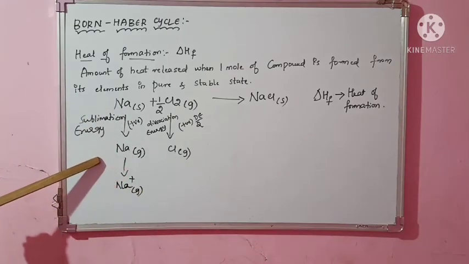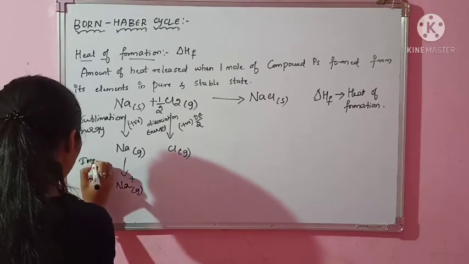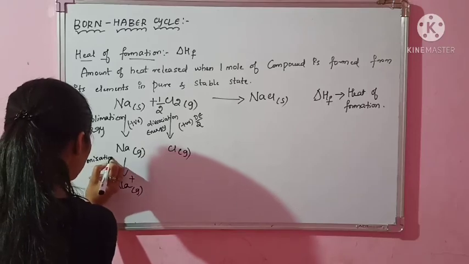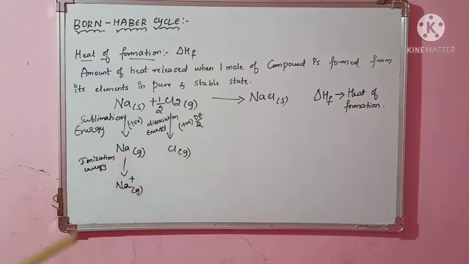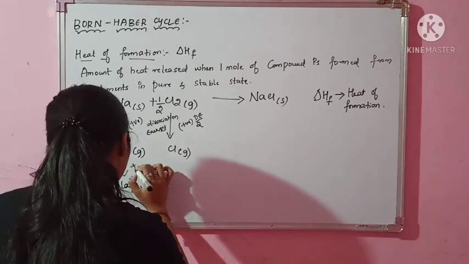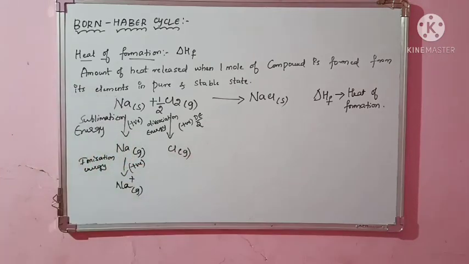So if I want to remove one electron, what I should give? Ionization energy. So what is ionization energy? Ionization energy I have studied. The amount of energy required to remove the outermost electron from a gaseous isolated atom. So in this gaseous atom, what I am doing? I am removing one electron. So that is nothing but I have to give ionization energy. Since I am giving it, again it will be positive.